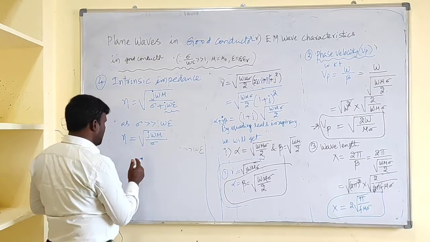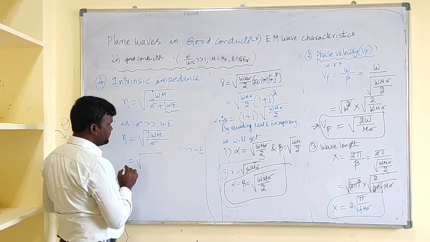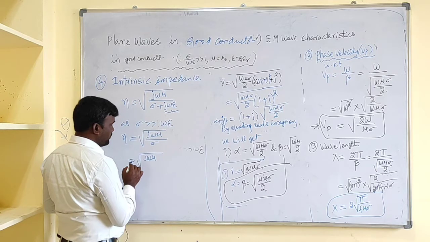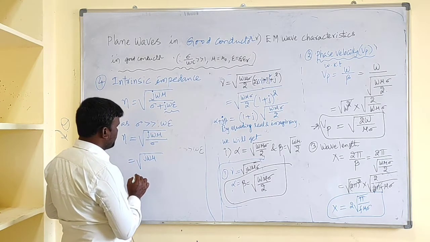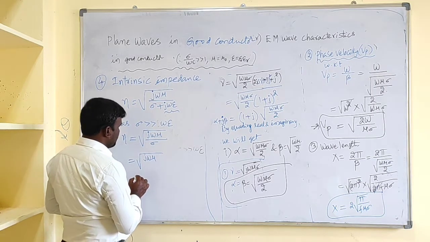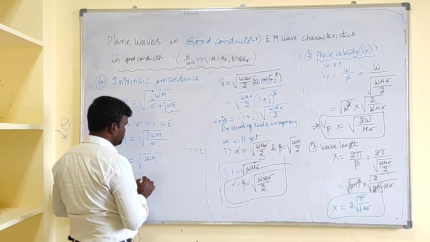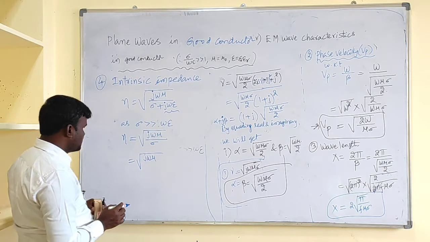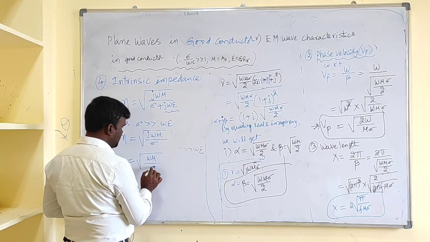So multiply with what? Like this, under root j omega mu by sigma, or else simply we can write again omega mu by sigma.